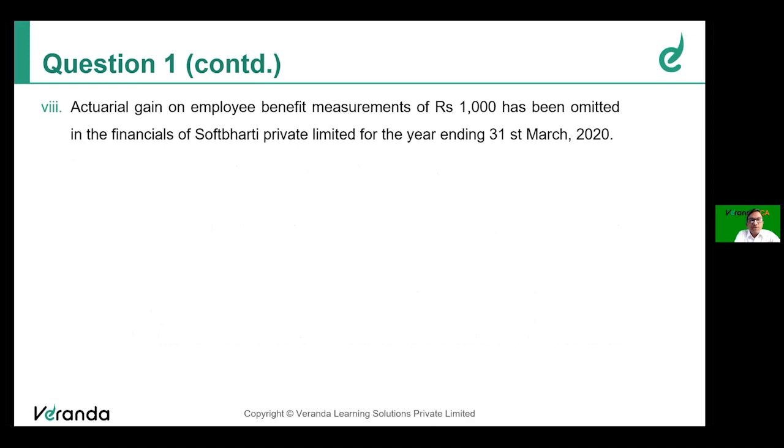Actuarial gain on employee benefit measurement of 1,000 has been omitted in the financials of South Bharati Private Limited. So that has to be brought into the books of accounts. As you know, friends, any actuarial gain on employee benefit shall be routed through the other comprehensive income, OCI. So remember that, but they haven't recognized that at all when they prepared the financial statements as on 31/3/20.